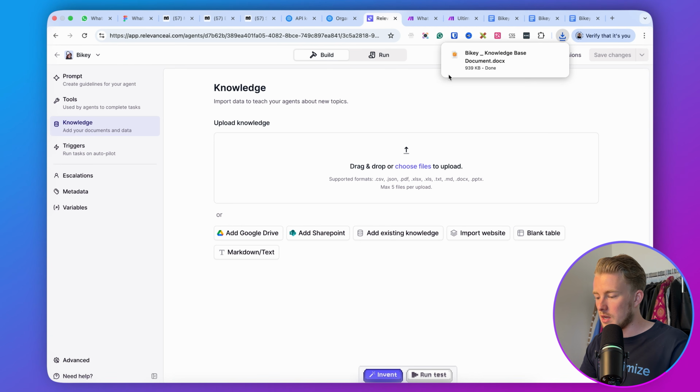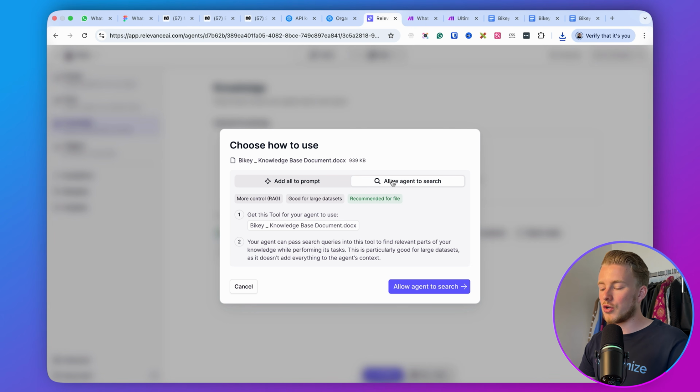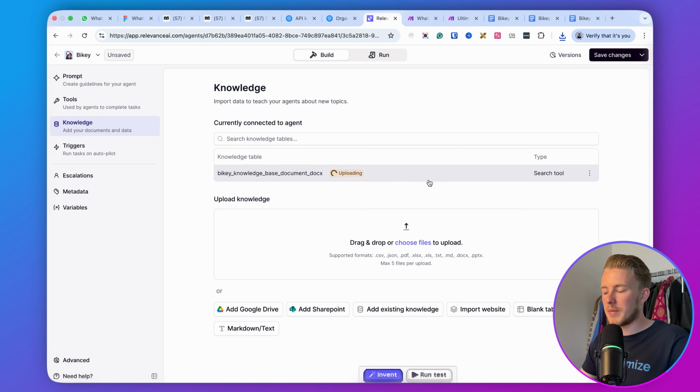Go to Relevance, and then we can upload this document to Relevance AI, and then we go with Allow Agent to Search, right? So we go with that. That basically means that it allows the Relevance AI agent to search, and otherwise the knowledge base document would just be added to each and every prompt. But that doesn't make any sense because it could be that a lot of information in this knowledge base document is not related to a question that someone is asking. So in order to let it search basically efficiently, that's why we let the agent search, right?